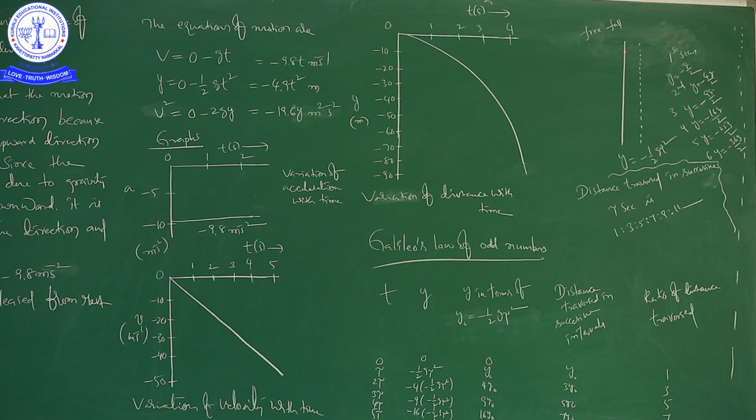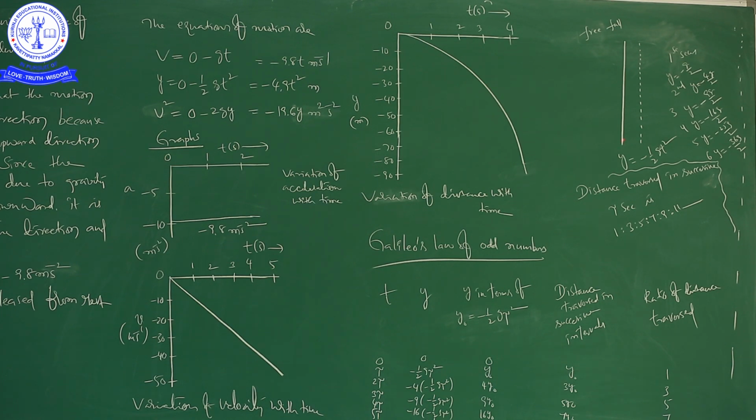At this point, just before touching the ground, it has maximum velocity. You can calculate the maximum velocity at this point also.